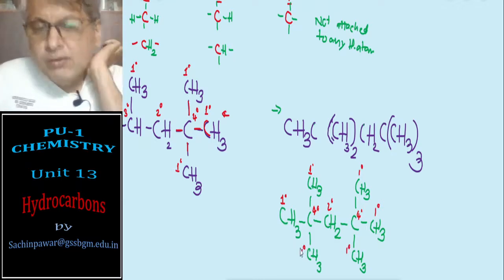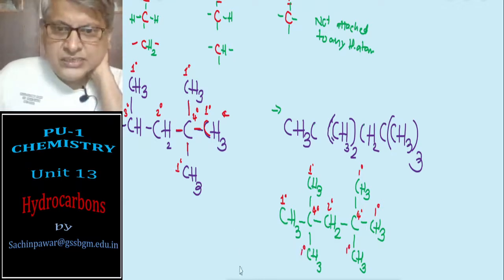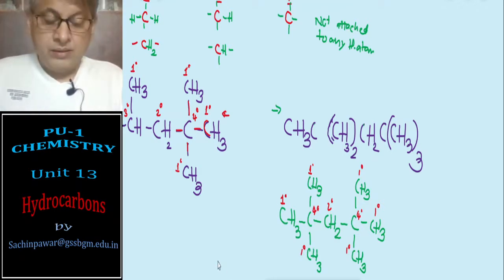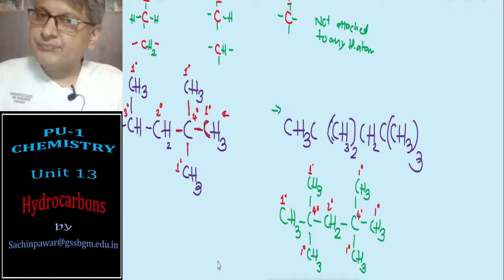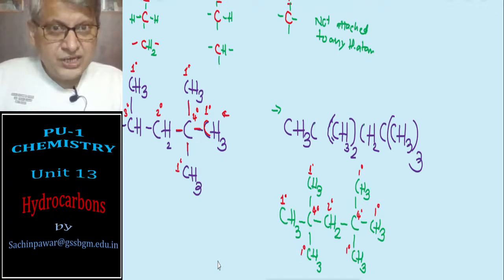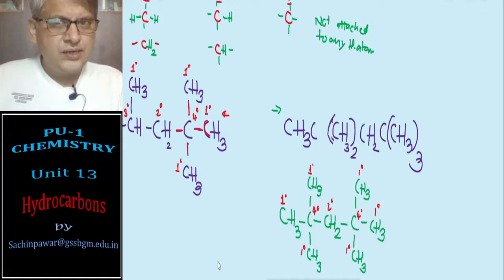So this is all for today's class. In today's class, just recall what I have done. I have told you the definition of hydrocarbons and some examples, then the role of hydrocarbons as a fuel, as a solvent, and in the manufacture of some important chemicals in our daily life. Then we went through the classification of hydrocarbons: saturated, unsaturated and aromatic.